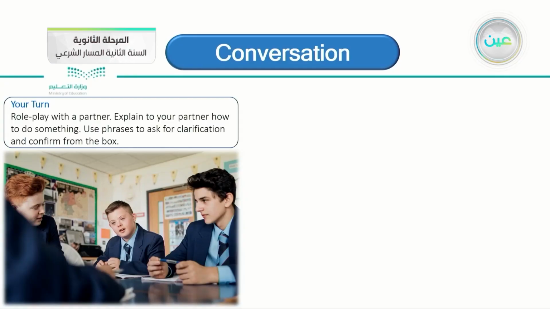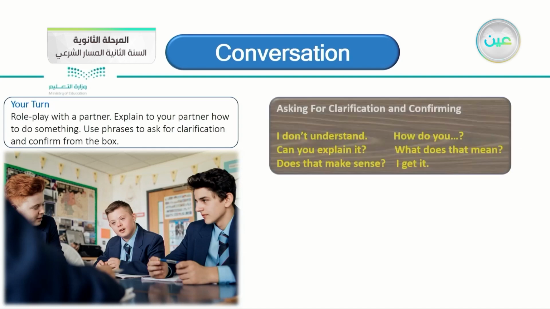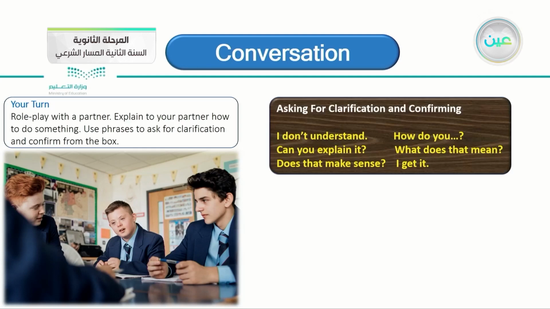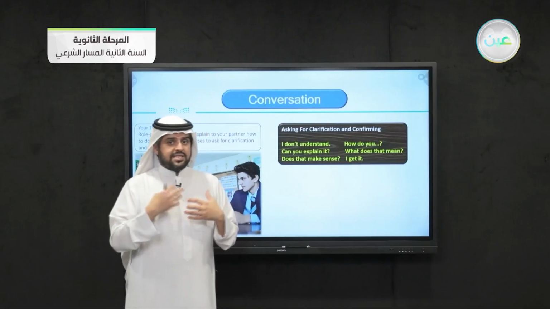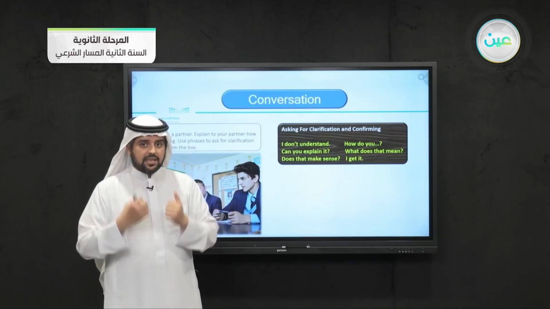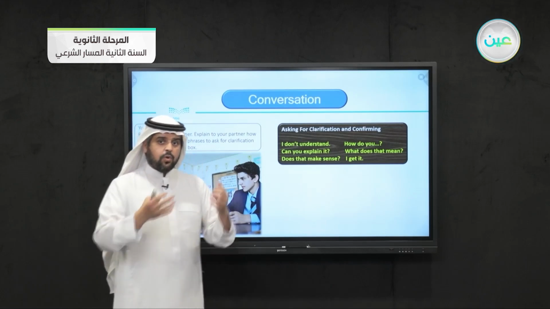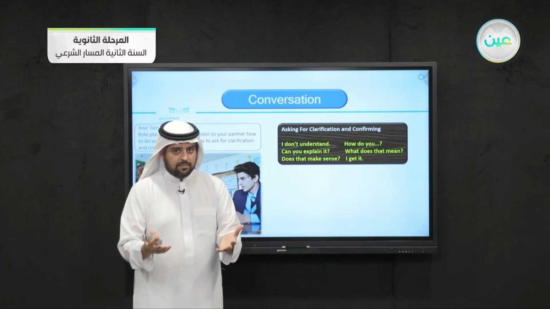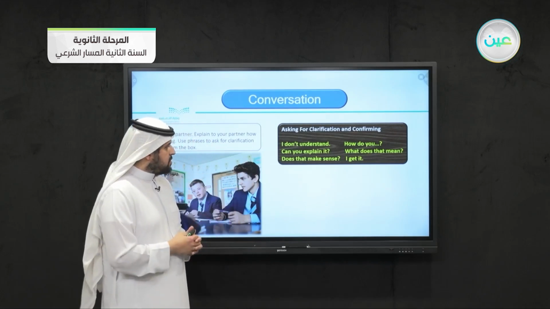Role play with a partner. Explain to your partner how to do something. Use phrases to ask for clarification and confirm from the box. So this is the box, asking for clarification and confirming. Asking for clarification when you don't understand something. Once you understand it, you confirm by saying some of these words in the box.